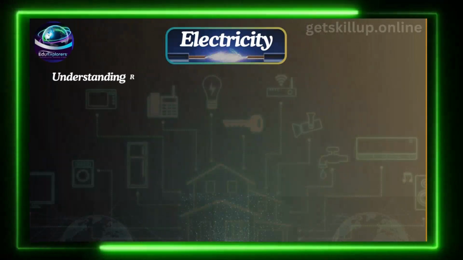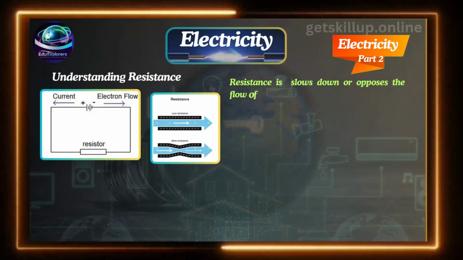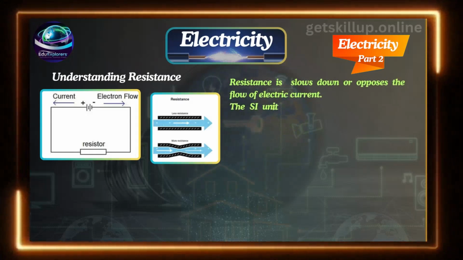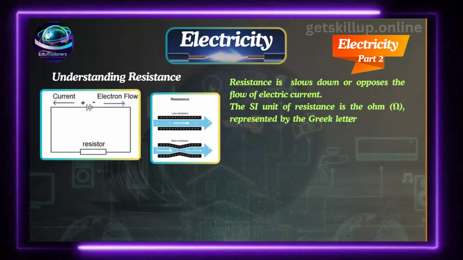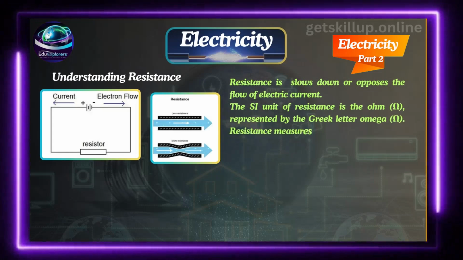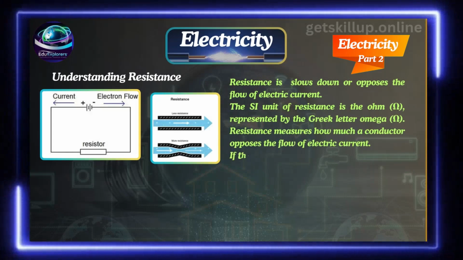Understanding resistance. Resistance slows down or opposes the flow of electric current. The SI unit of resistance is the ohm, represented by the Greek letter omega. Resistance measures how much a conductor opposes the flow of electric current.